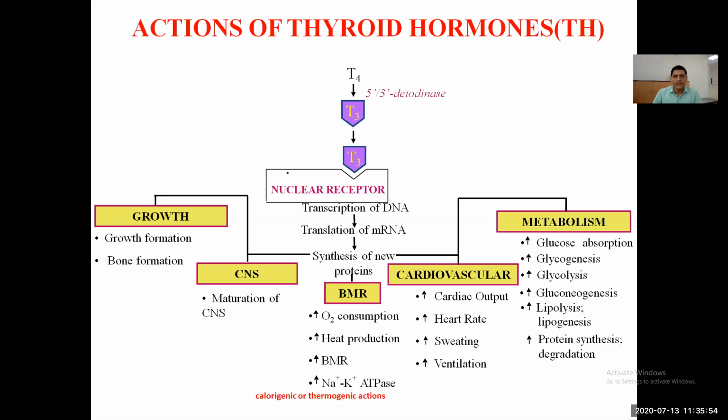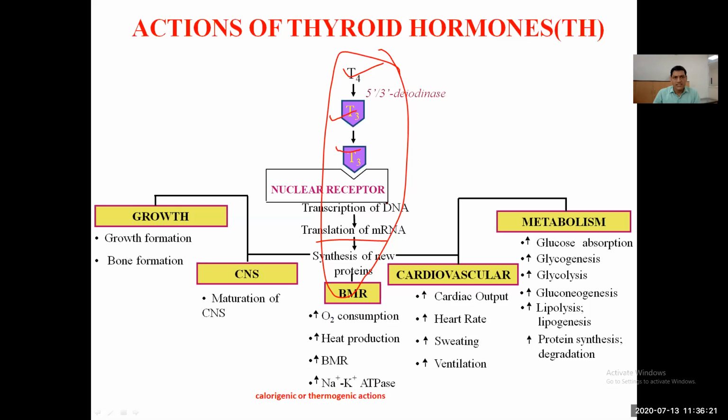So what are the different kinds of actions produced by the thyroid hormones? Here you can see T4 enters the cell, is converted into T3, and this T3 attaches with the TRE, the thyroid hormone receptor element, and this produces transcription, DNA, mRNA. So here we can revise the mechanism.